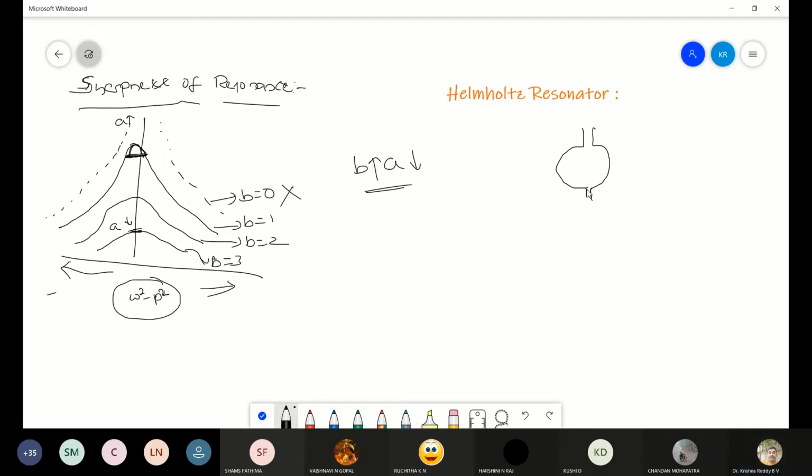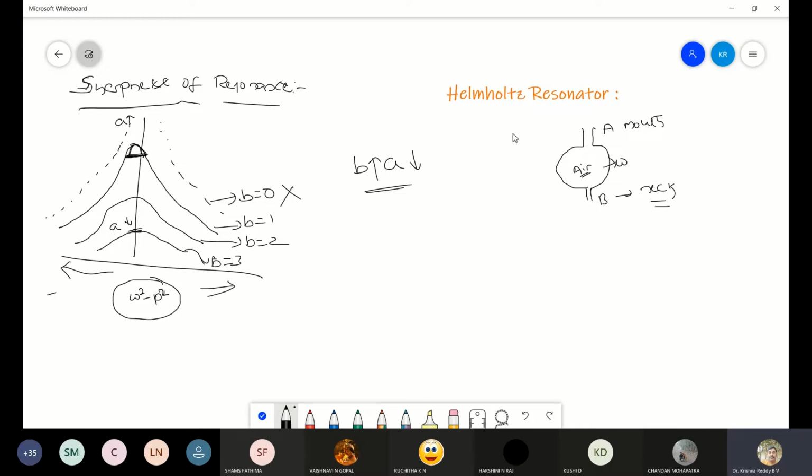Look here. Here this is called the mouth, and this B is called the neck. This A is open to the medium, or air, so that inside this Helmholtz resonator the air will be present. The air will also be treated as an object which will be vibrating with its own frequency, nothing but the natural frequency.